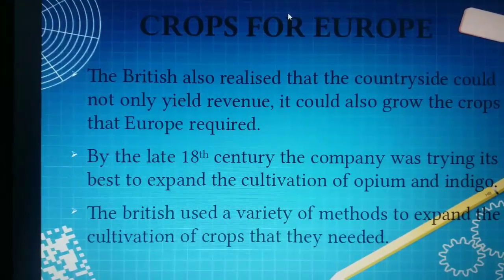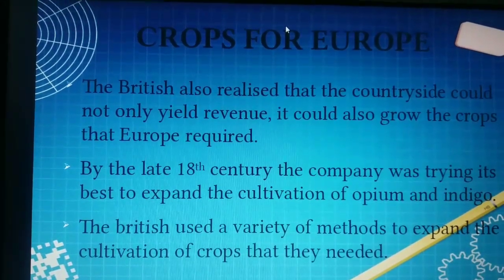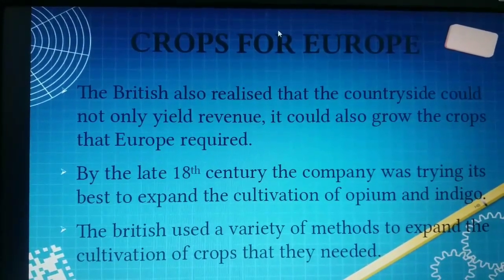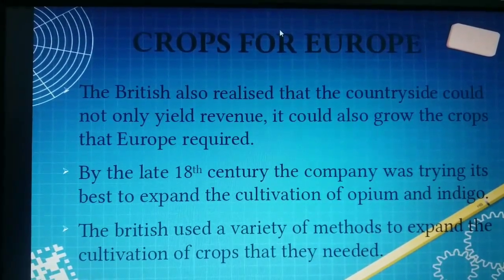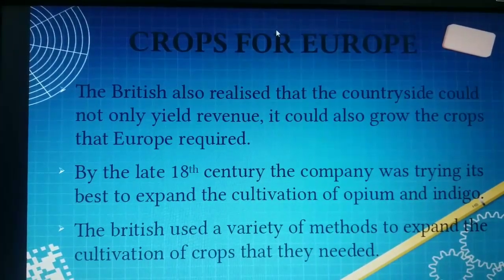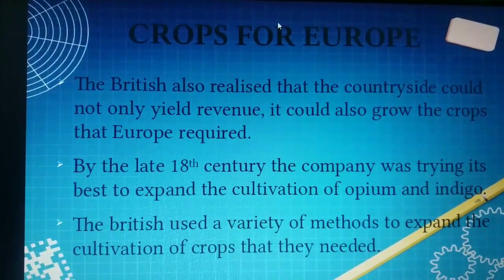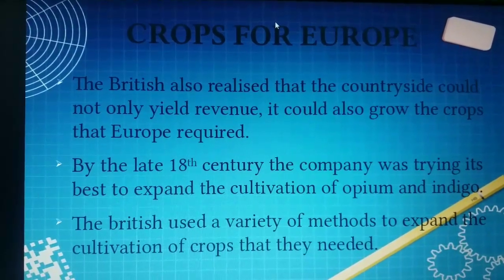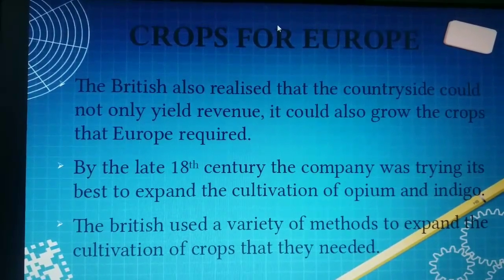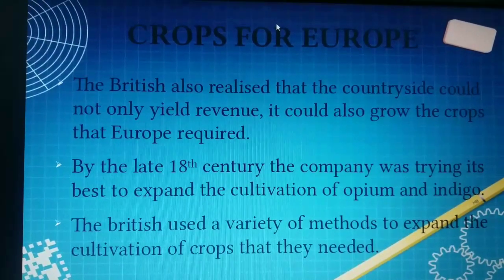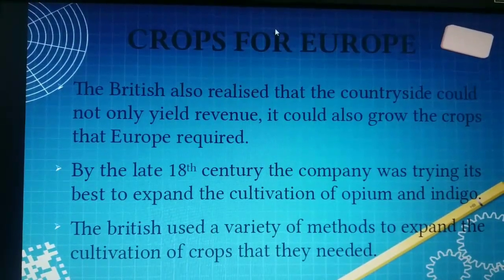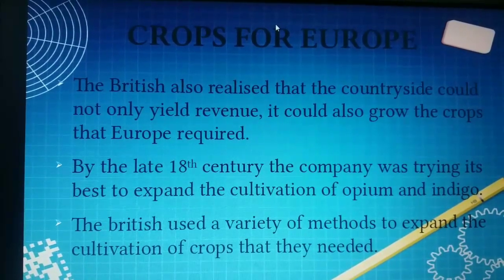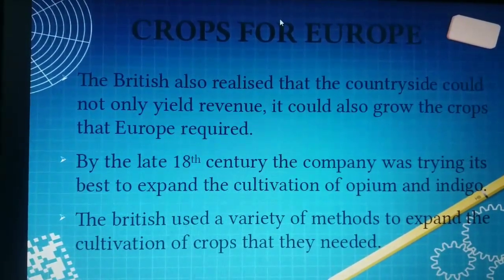Crops for Europe. Here, in this crops for Europe, we already know it means they concentrated on the agricultural fields for the collection of taxes, right? And after that, they concentrated on the cash crops. So now we will see that here. The British also realized that the countryside could not only yield revenue, as I just said. So it could also grow the crops that Europe required. By the late 18th century, the company was trying its best to expand the cultivation of opium and indigo.